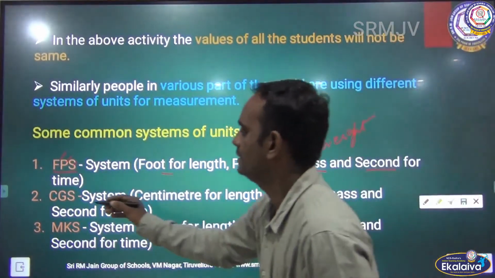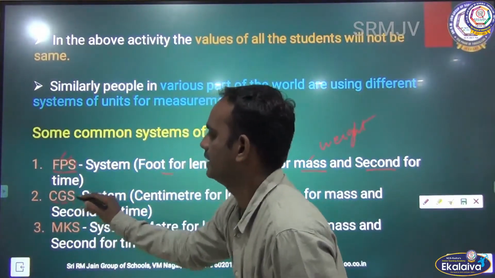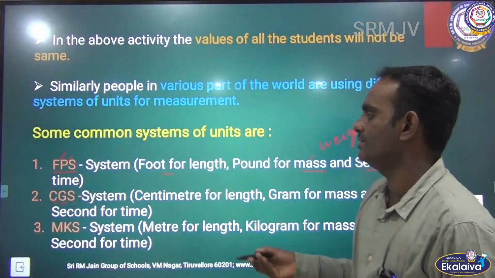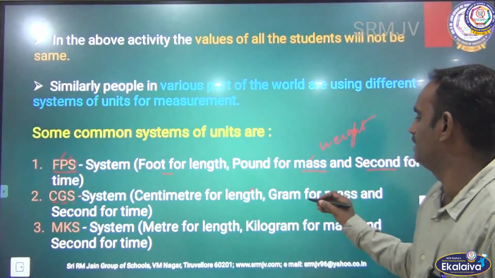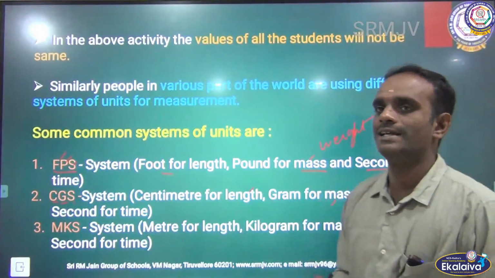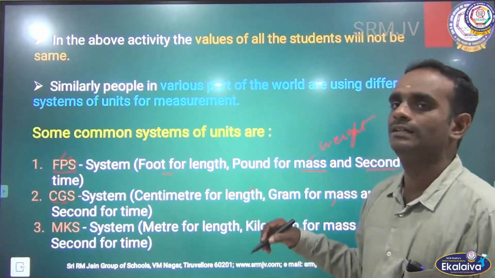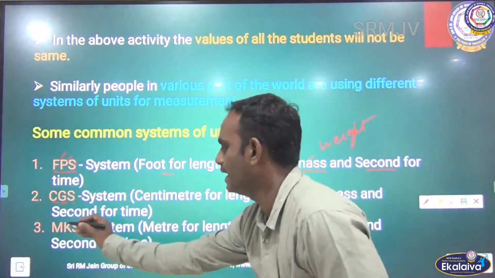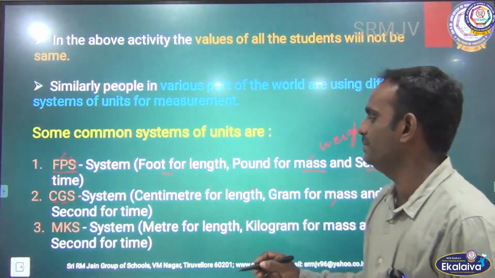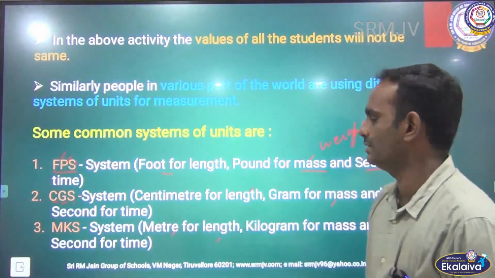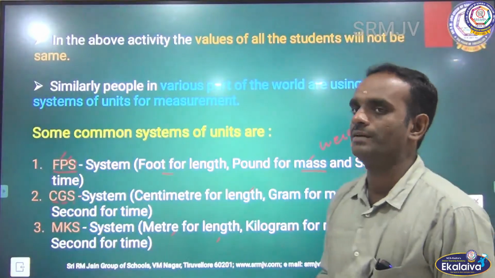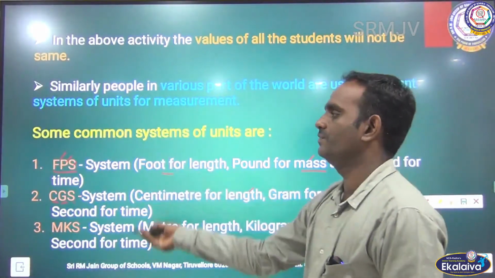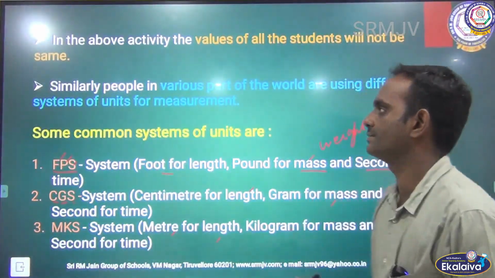The second one is CGS. C denotes centimeter for length, G gram for mass, and second for time. The third one is the MKS system. M means meter for length, kilogram for mass, and second for time. So these are some of the common systems of units.